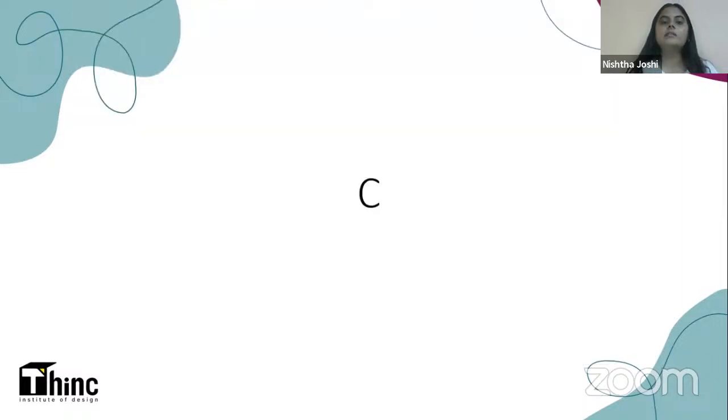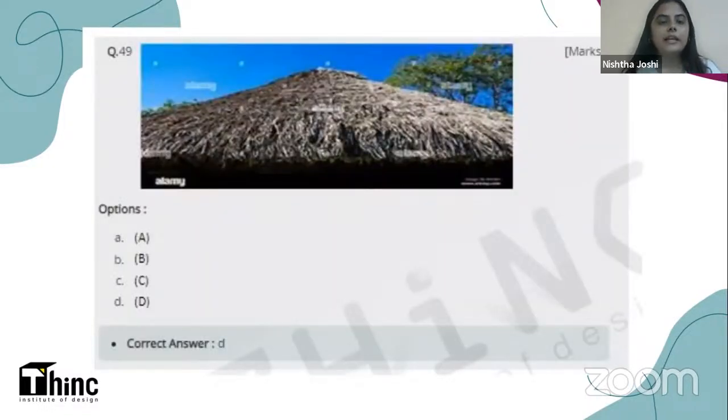The right answer is C. C was thatch. Then this is the next image. Look at this carefully. This is a slightly different material, but I hope you can recognize it. Is it A, bamboo, B, cane, C, thatch or D, coconut leaves?